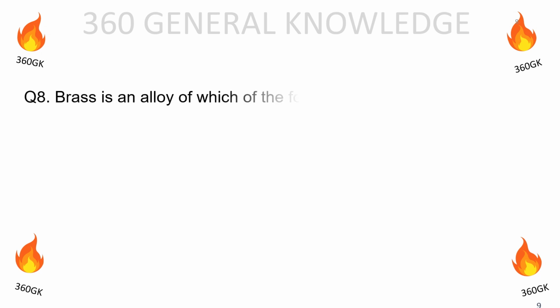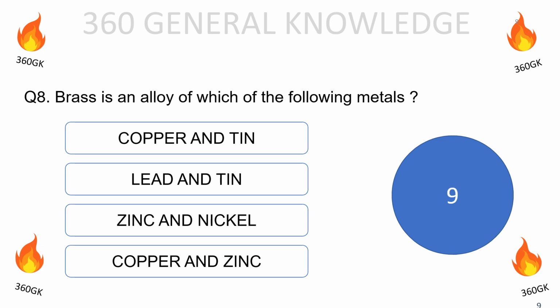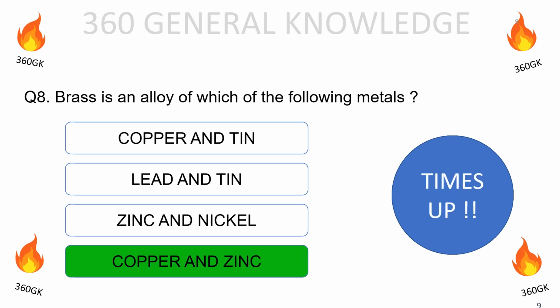Brass is an alloy of which of the following metals? Copper and tin, lead and tin, zinc and nickel, copper and zinc. The correct answer is copper and zinc.